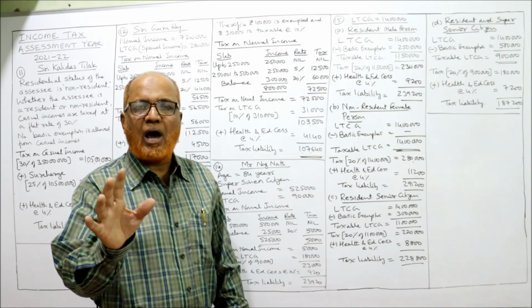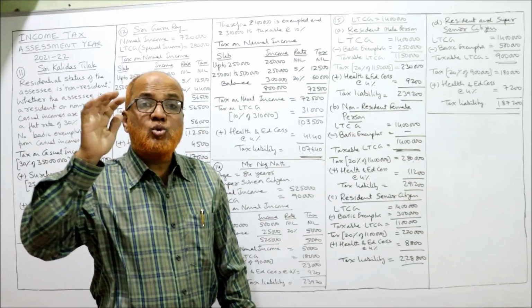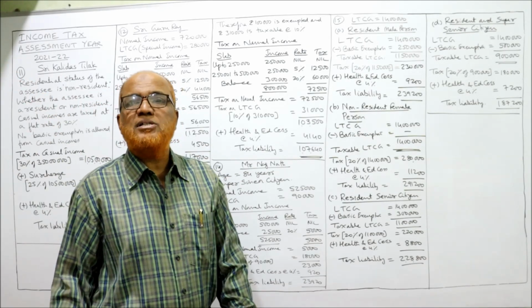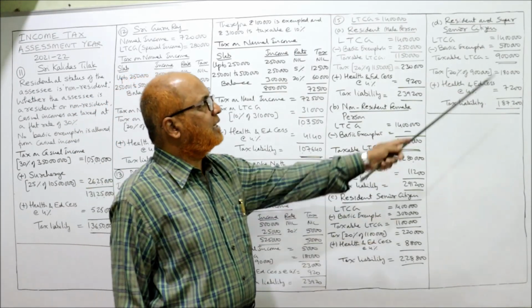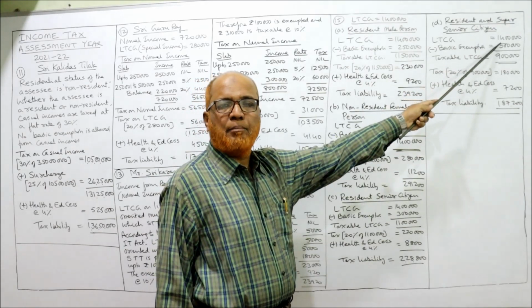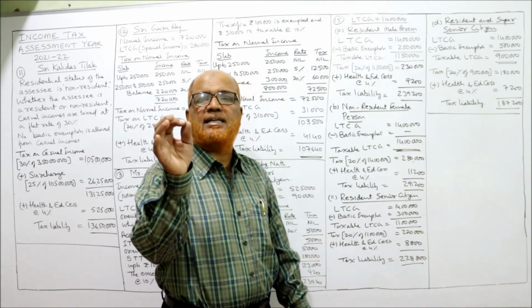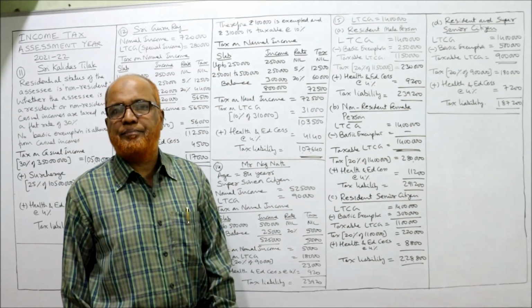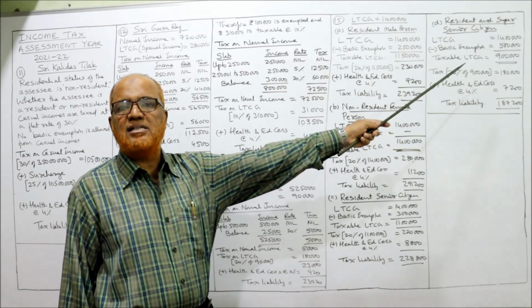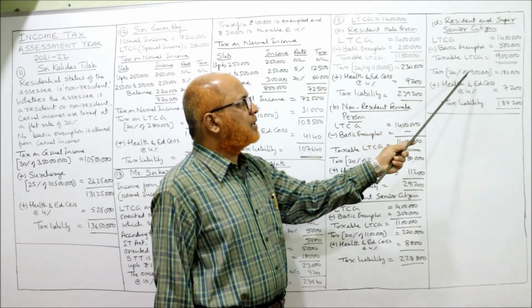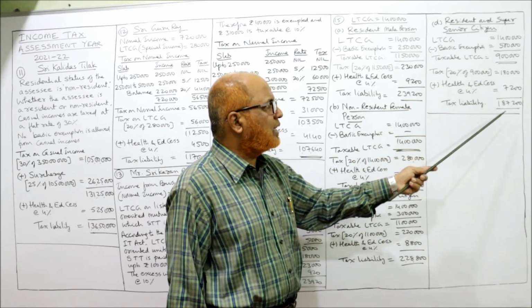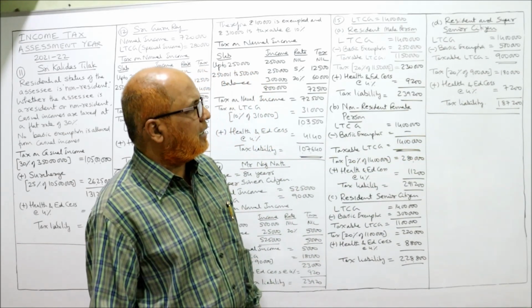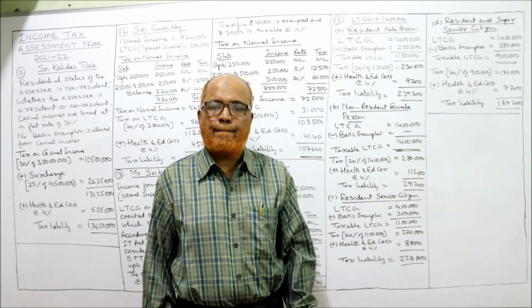Next, resident and super senior citizen. Basic exemption is allowed because he is a resident, and for a super senior citizen the basic exemption limit is 5 lakh. So deduct 5 lakh: 14 lakh minus 5 lakh, 9 lakh rupees is the taxable LTCG. On this taxable LTCG, 20%. So 20% of 9 lakh is 1,80,000. Health and education cess 7,200. Tax liability 1,87,200. That's all.